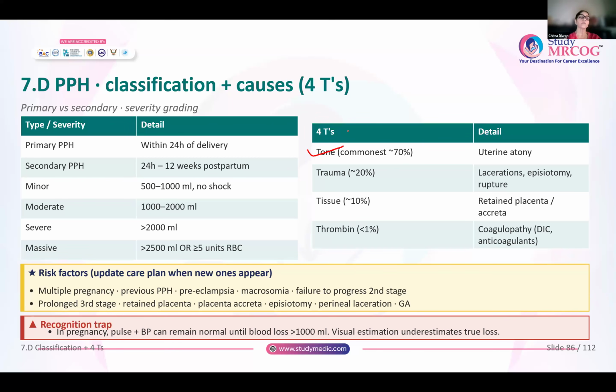Now remember that in pregnant ladies, because of the volume expansion, shock appears very late unless they have lost a significant amount of blood. Pulse and blood pressure remain normal unless the blood loss exceeds 1000 ml. So visual estimation of the blood loss is very important because you will not get tachycardia or a fall in blood pressure unless the blood loss is more than 1000 ml. That is very important to remember. Also, in visual estimation, we tend to underestimate the blood loss.